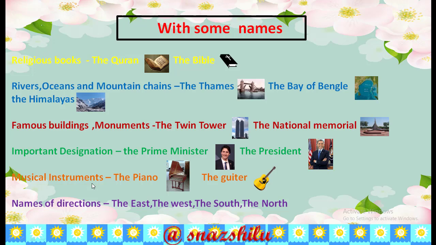Before the name of musical instruments, we use the: the piano, the guitar. Okay? And finally, names of directions: the east, the west, the south, the north. Before the names of directions, we use the. Is it clear, everybody? These are the few examples where you should always use the.